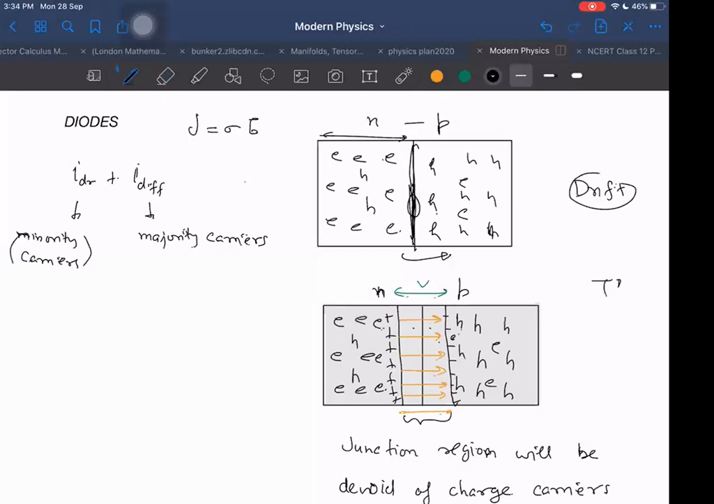Which are minority carriers depends on which type we are talking about. In N-type, minority carriers are holes. In P-type, minority carriers are electrons.